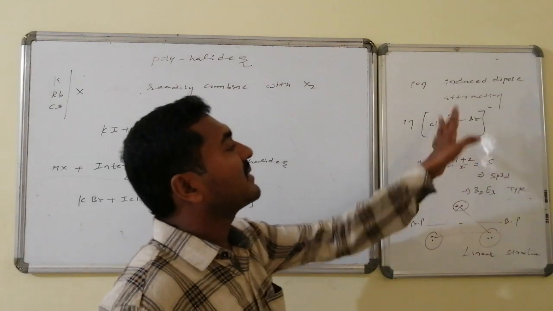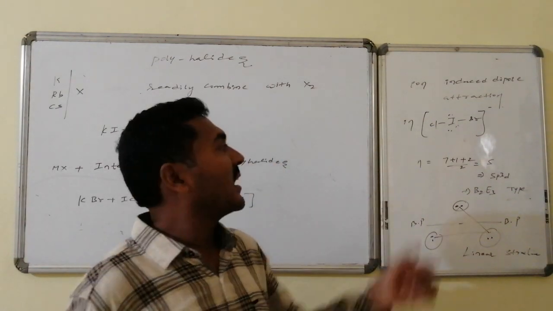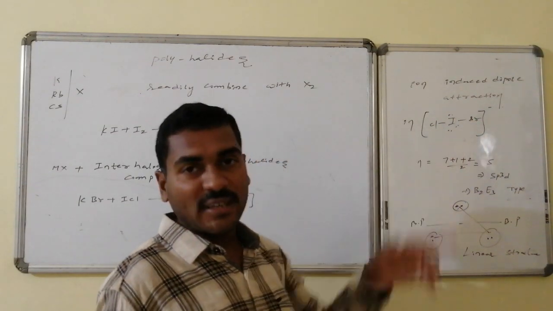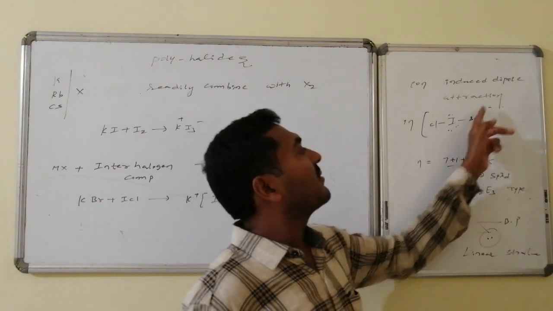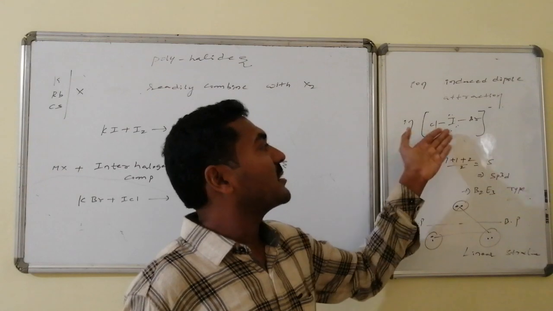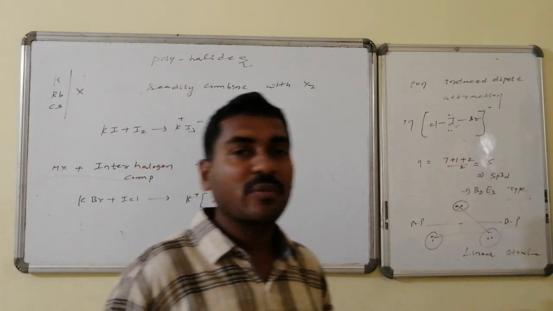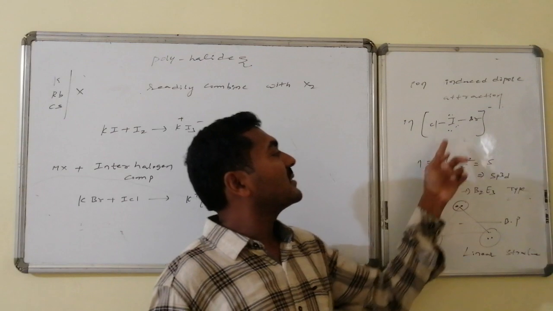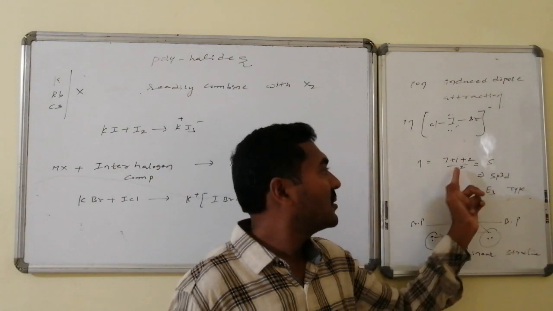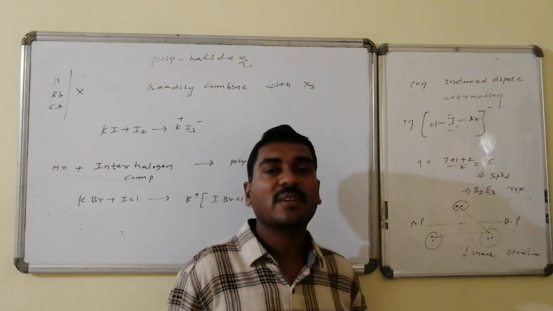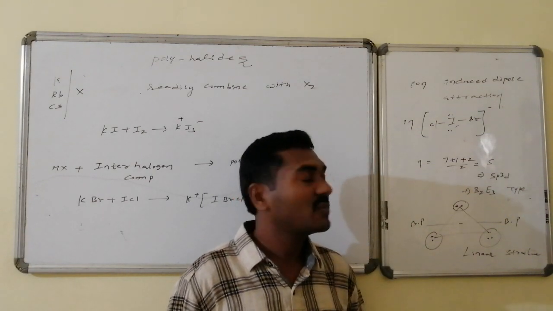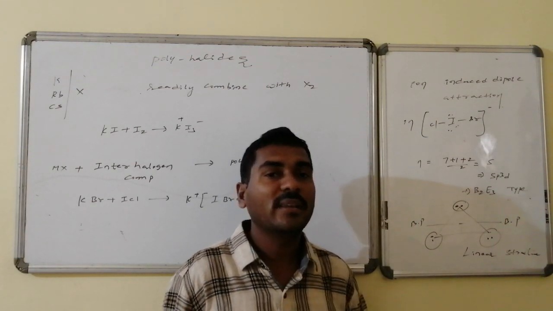If I take IBrCl-, the structure is IBr as it is, whereas Cl- is as it is. Br- donates its extra lone pair, carrying 1 unit of negative charge. After donation the donor atom becomes neutral, and the acceptor atom has the negative charge. The N value is the group number of the central atom plus the charge: 7 plus 1 for the negative charge, plus the number of bond pairs 2, divided by 2, equals 5. It is sp3d in hybridization.